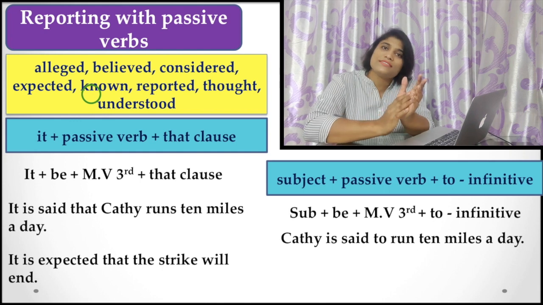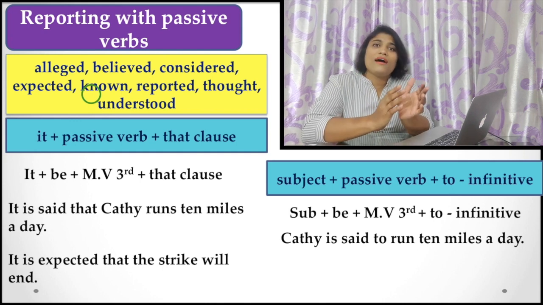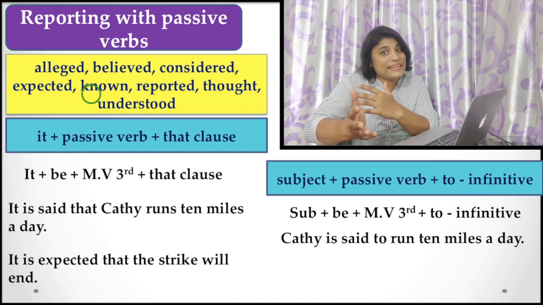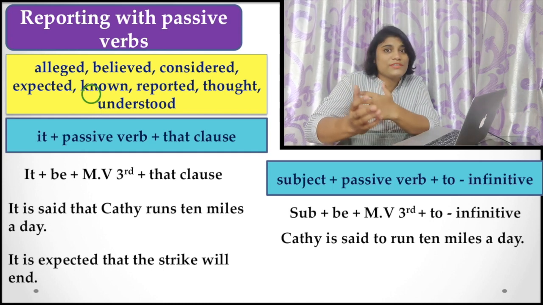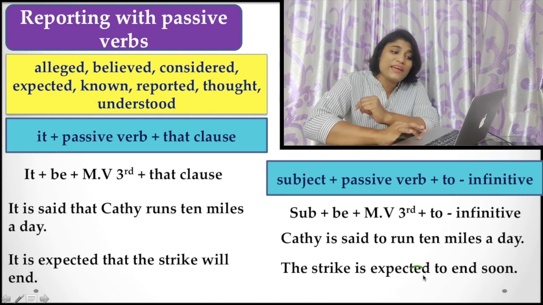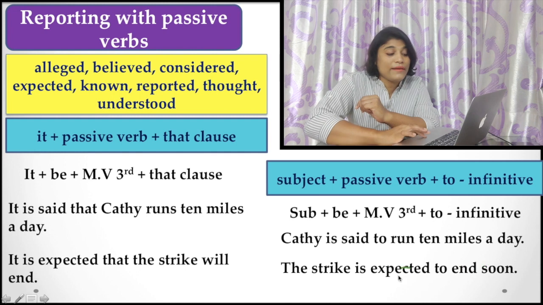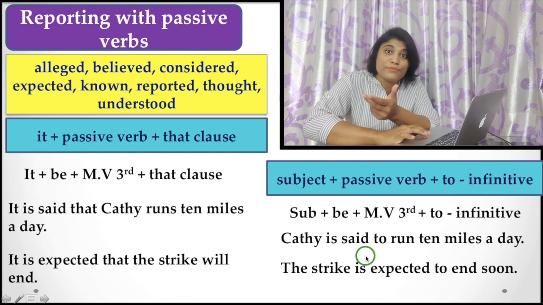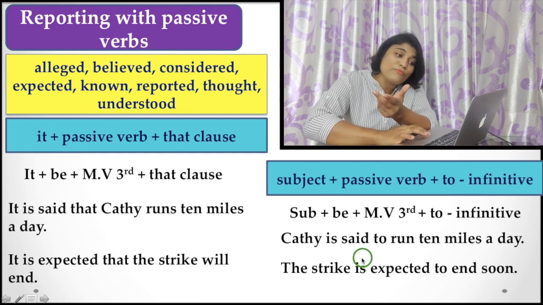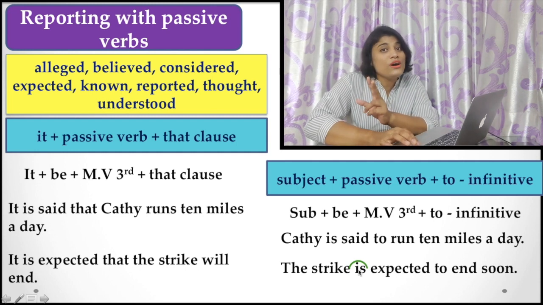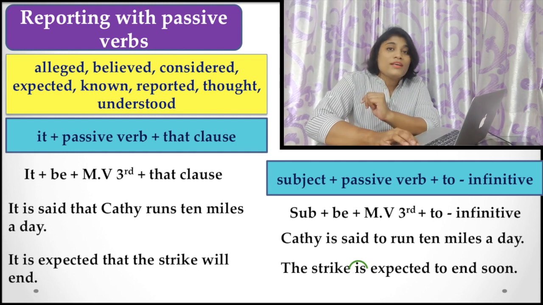First, you have to start the sentence with it, or you have to start the sentence with the subject itself. So the next example for you: the strike is expected to end soon. Here you find is expected. Here you have to report with that verb by using the passive construction. So these are the two things you have to remember. So next,